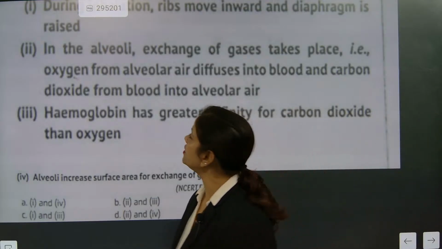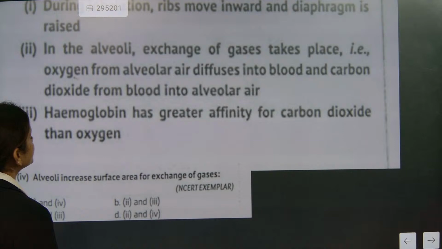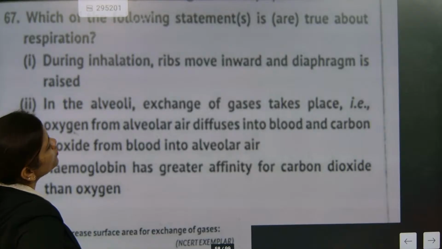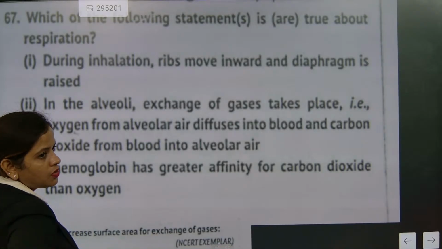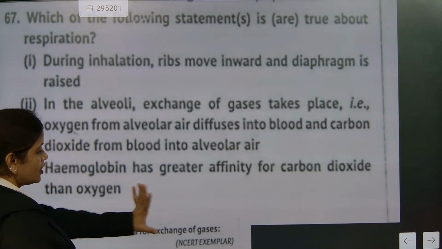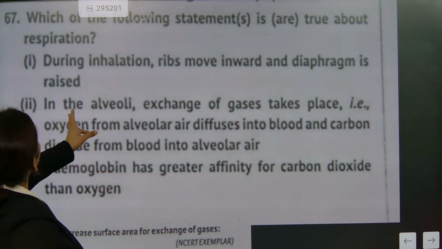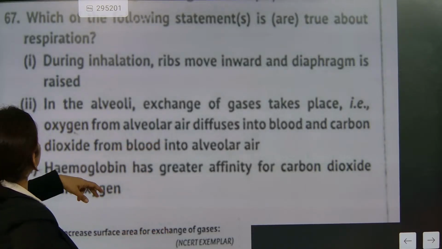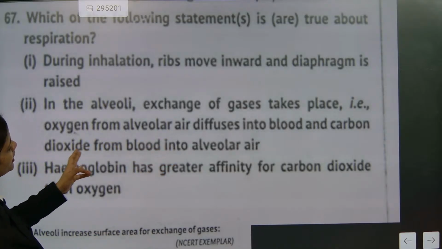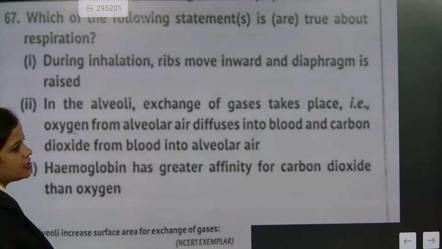What is the option here? Alveoli increase surface area. Which of the following statements is true about respiration? During inhalation, ribs move inward and diaphragm is raised. No, the diaphragm will push down and the ribs will go outside. In the alveoli, exchange of gases takes place. Oxygen from alveolar air diffuses into blood, and carbon dioxide from blood into alveolar air.